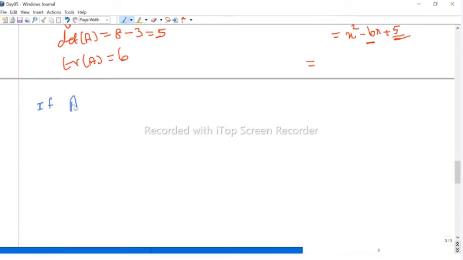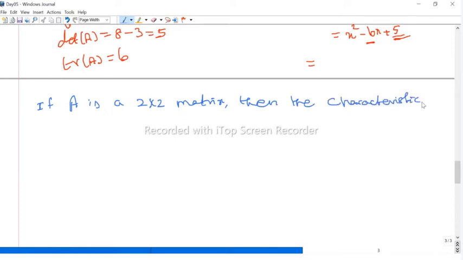If A is any 2 by 2 matrix, then the characteristic polynomial of that matrix is a monic polynomial, therefore the leading term should be 1, so x square, a second degree polynomial, minus trace of A into x plus determinant of A. We call this P of x.